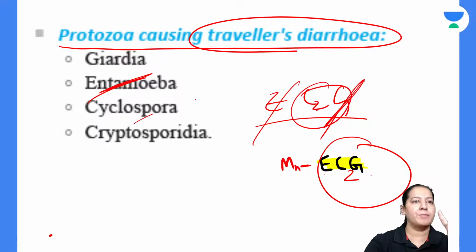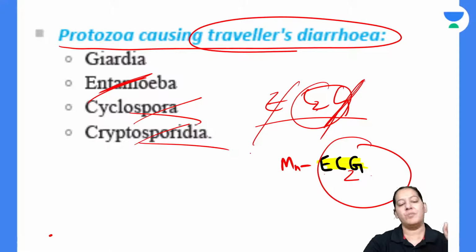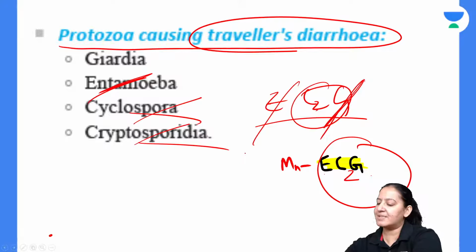What are the 2 C? Cryptosporidium, Cyclospora, the 2 sporas. Give me a thumbs up. So these are the parasites which cause traveler's diarrhea.